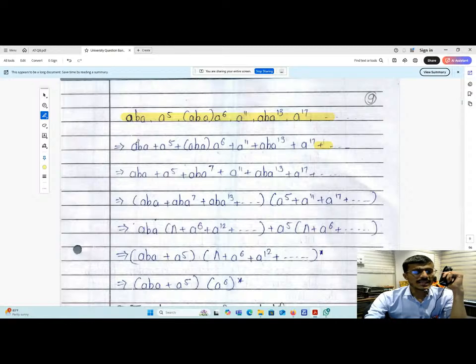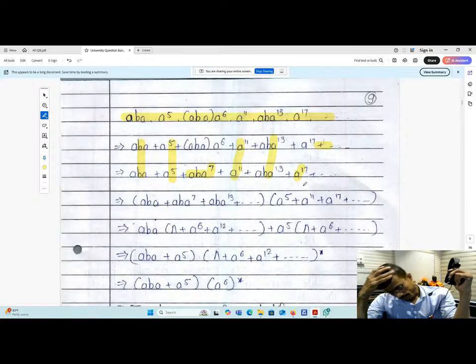Now you can see aba is as it is here, a raised to 5 as it is over here. This aba concatenated with a raised to 6, rather than writing this substring separately, you can write it as aba raised to 7, then a raised to 11 as it is, again aba raised to 13 will be there, and a raised to 17 will be as it is. So that is the substitution.